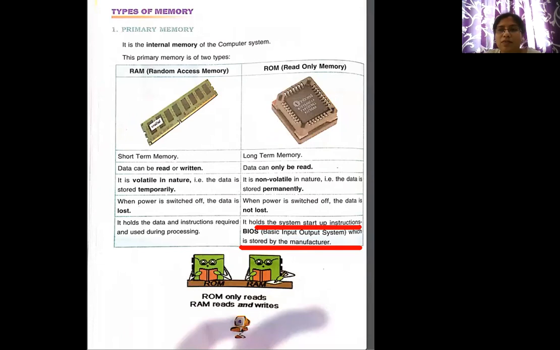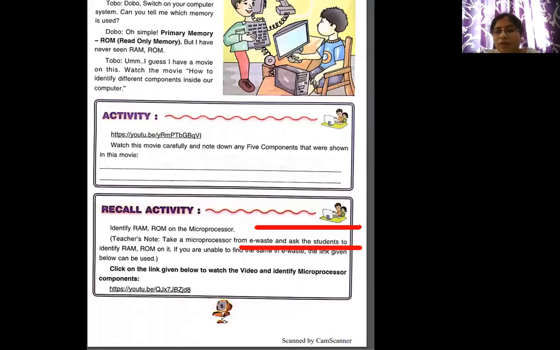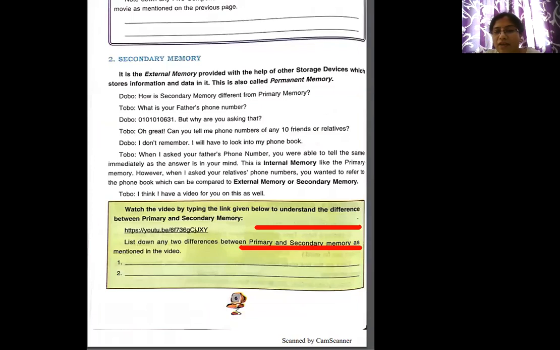So these are basically the two primary types of memory in your computer, RAM and ROM, and the further one, the secondary memory, we will see in our next class.